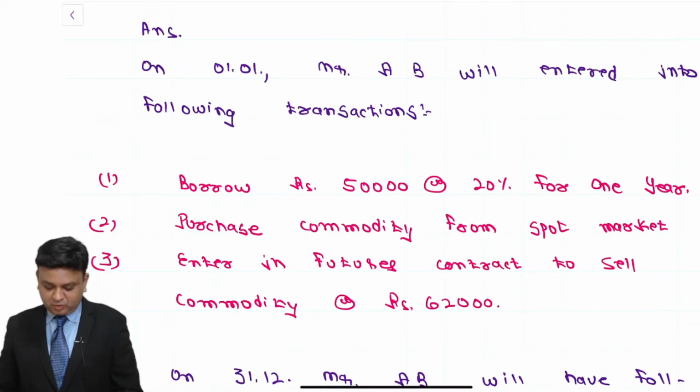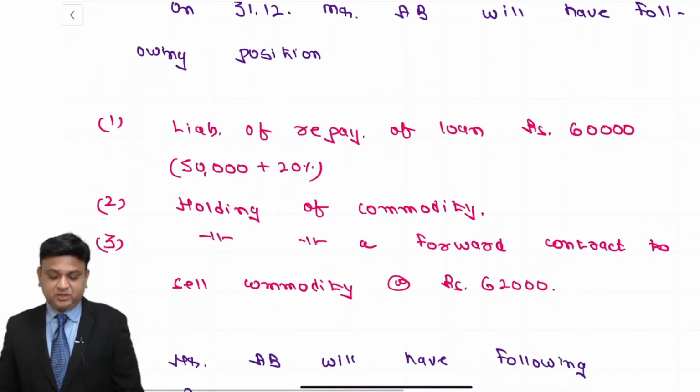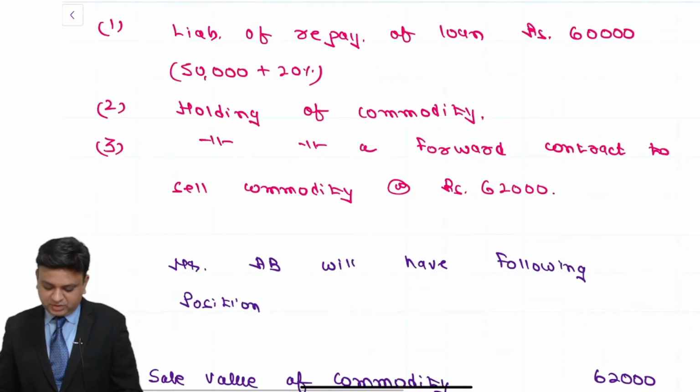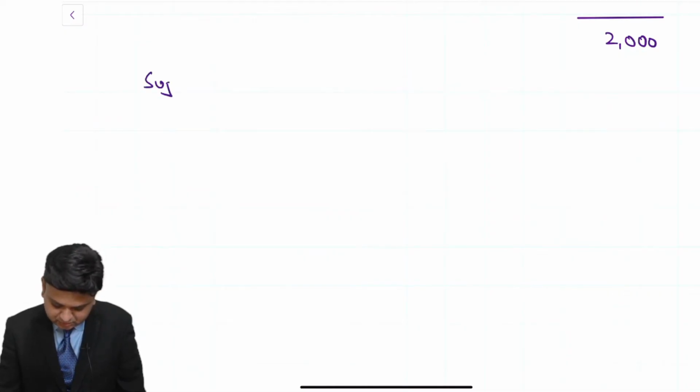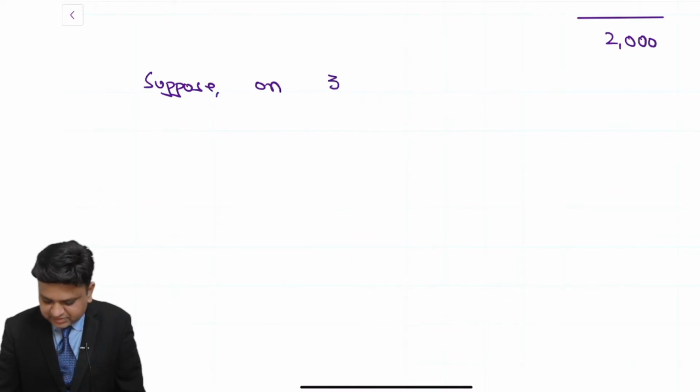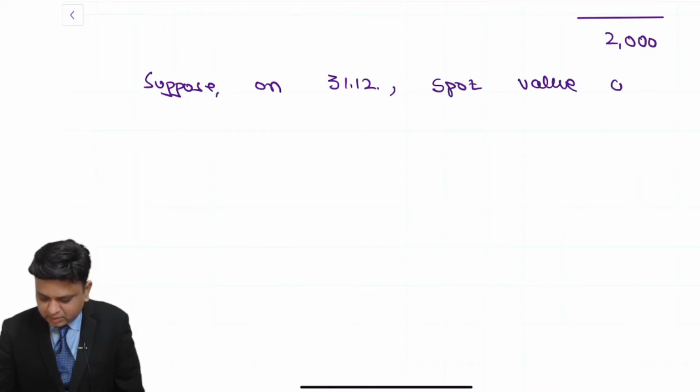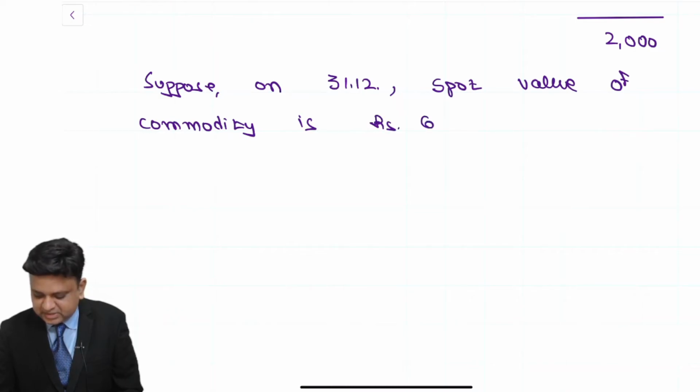Now I have a question to all of you. Please write your answer in the chat box. Suppose on 31st of December, spot value of commodity is rupees 61,500.